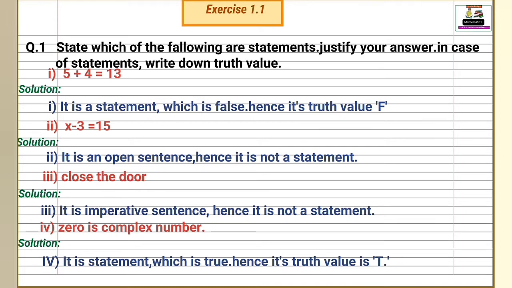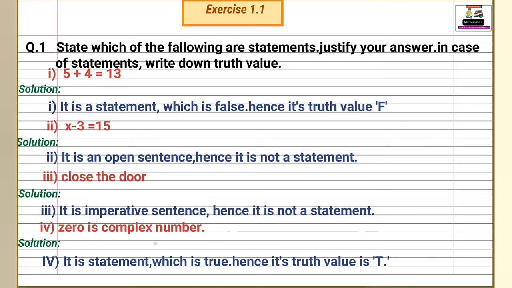Second statement is x minus 3 is equal to 15. It is an open sentence, hence it is not a statement, because in this statement there is a variable x, since it is an open sentence. Next statement, close the door. It is an imperative sentence, it is not a statement.